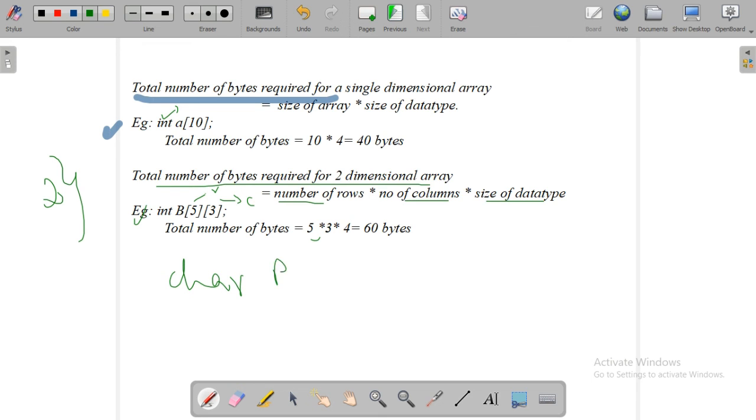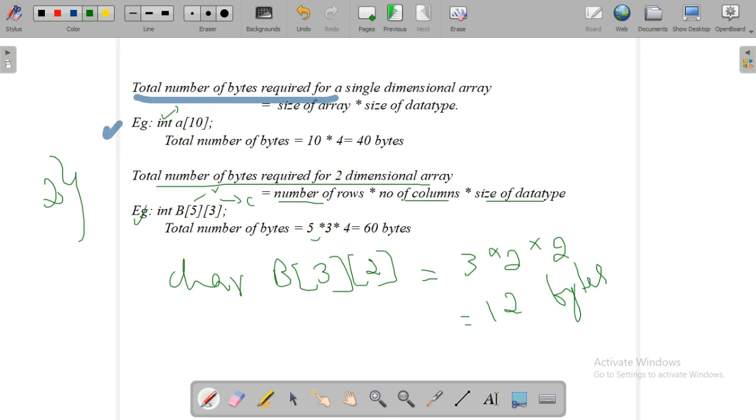Just consider a character data type array of 3 into 2, or 3 rows and 2 columns. What is the total number of bytes required for this particular array? Total number of bytes means 3 into 2, row into column, into the data type size, which is 2 bytes. That's why what is the value? 12 is the answer. 12 bytes are required for that particular array.